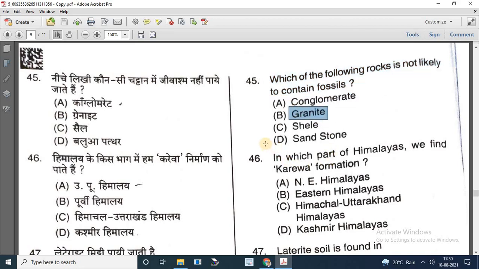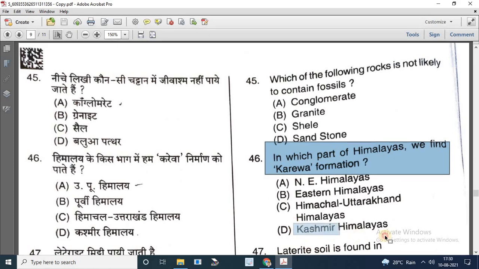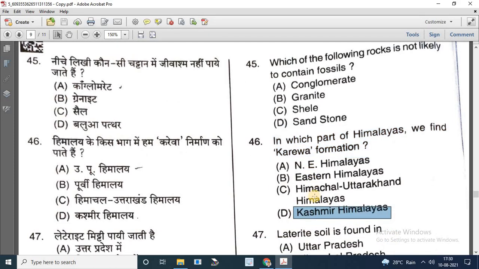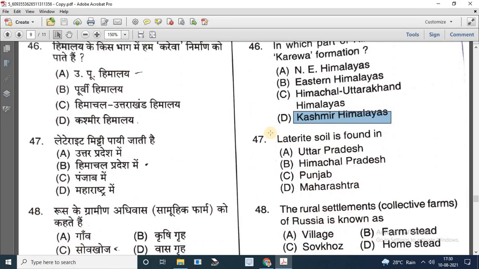Question number 46. In which part of Himalayas we find Kareva formation? Options are Northeast Himalayas, Eastern Himalayas, Himachal Uttarakhand Himalayas, and Kashmir Himalayas. So correct answer is Kashmir Himalayas. Question number 47. Laterite soil is found in. Options are Uttar Pradesh, Himachal Pradesh, Punjab, Maharashtra. So the correct answer is Maharashtra.